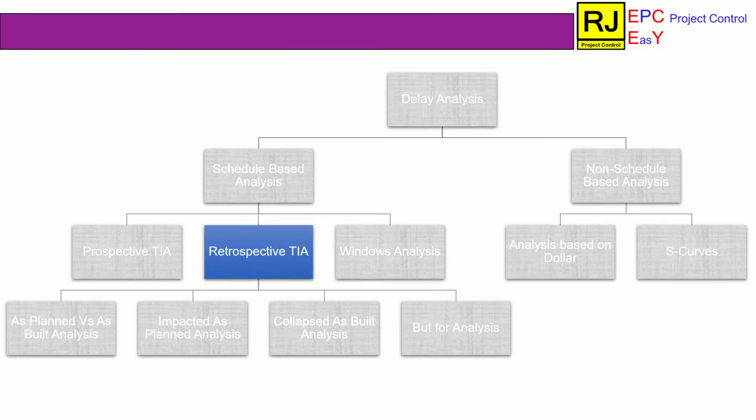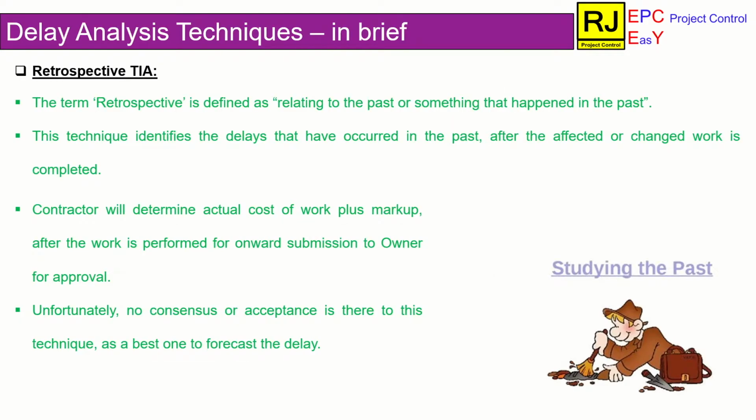The next major technique is retrospective time impact analysis. The term retrospective is related to things of the past. This technique analyzes the delay after the occurrence of the delay event. The time and cost impact will be submitted to the client for approval after the occurrence of the delay event.